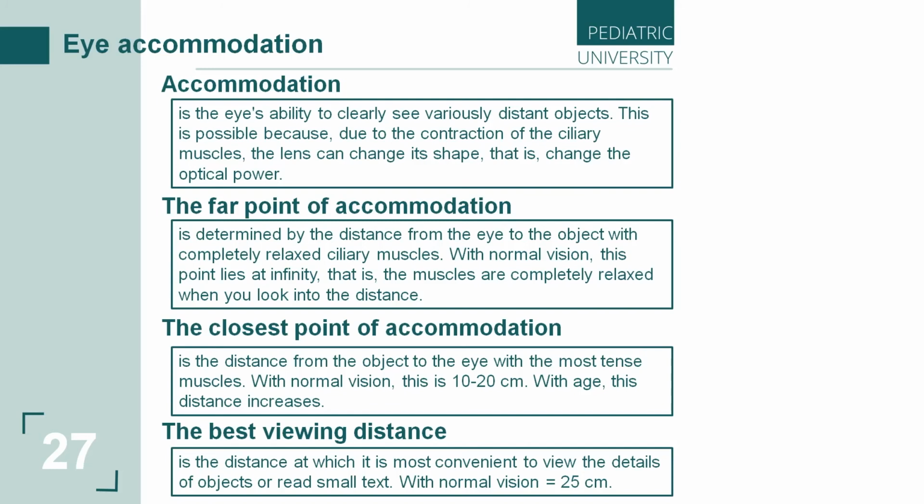This is accommodation. Don't forget about it. This is a special ability of our eye. When people look into the distance, we feel that our eye seems to relax, and it's convenient for us to look into the distance.